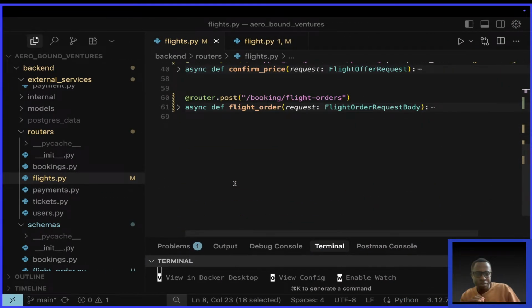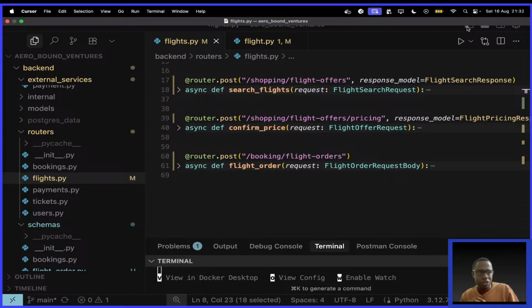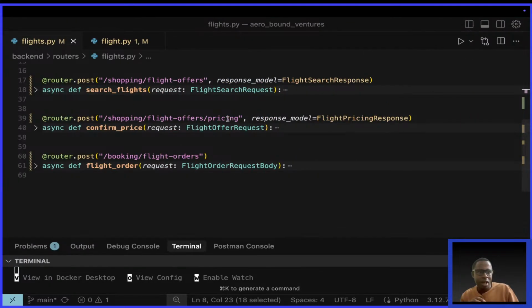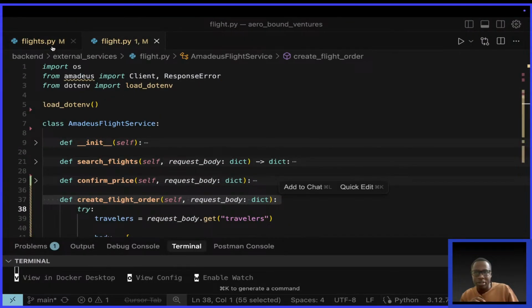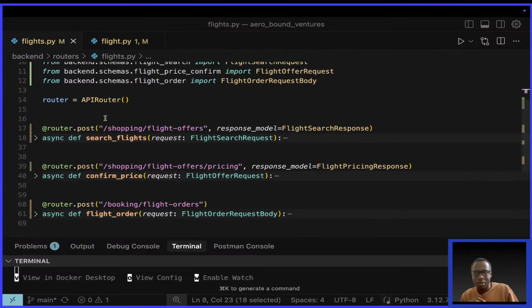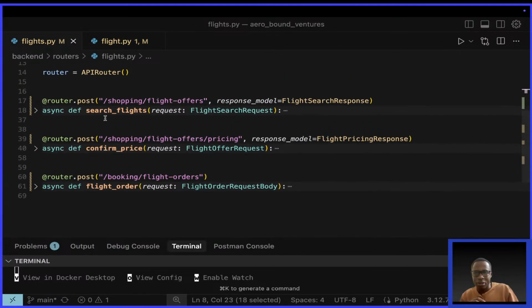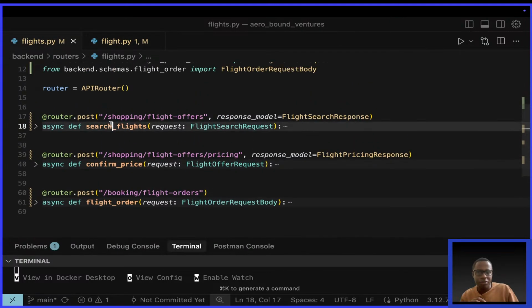So when I come here, I want you guys to give me an idea. If you go to our service, where is it? No, it's the router. We have search flights post. How can I name the second one for GET? Should I give it the same name? What do you say?